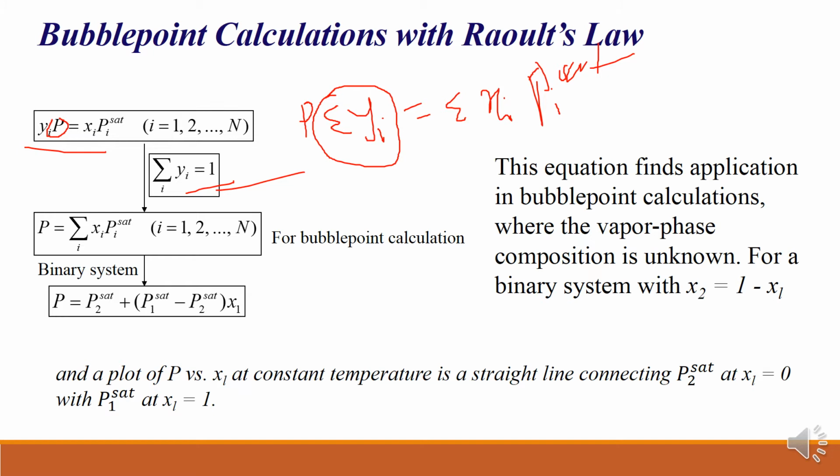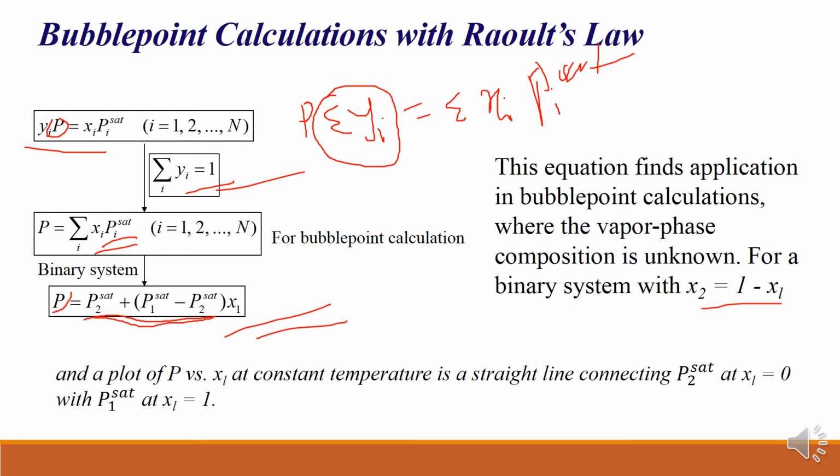And if you apply this equation to a binary system, that means i is equal to 1 and 2, it will be very simple. So P is equal to x1 P1 saturated plus x2 P2 saturated, and you can replace x2 as 1 minus x1. Finally you get this simple equation: P is equal to P2 saturated plus (P1 saturated minus P2 saturated) times x1. Here temperature is constant, so P1 saturated and P2 saturated are constant, right?